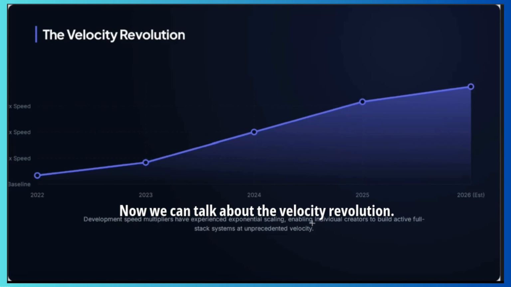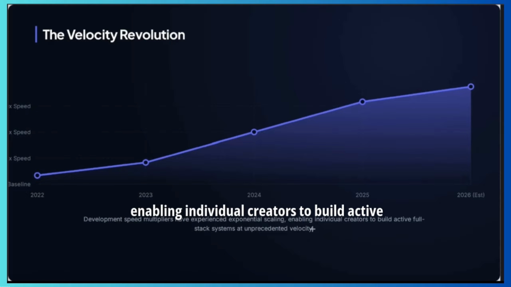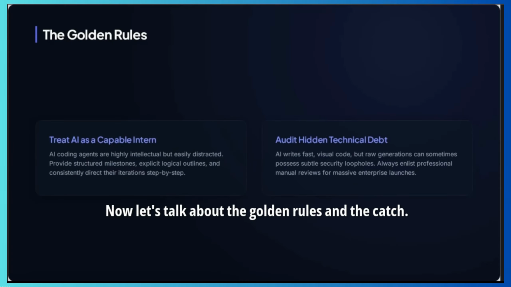Now we can talk about the velocity revolution. Development speed multipliers have experienced exponential scaling, enabling individual creators to build active full stack systems at unprecedented velocity. Now let's talk about the golden rules and the catch.